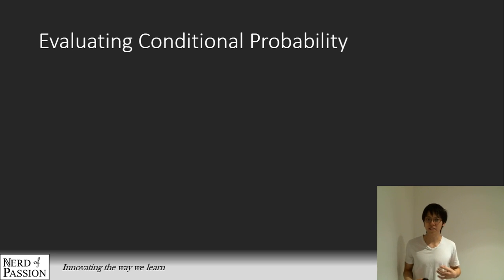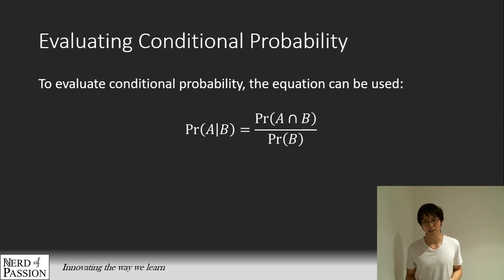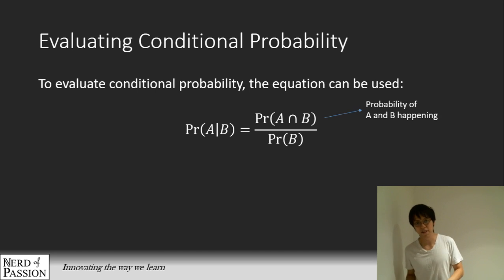Fortunately, there's a much neater way to go about this, and we evaluate it with this equation. It basically says that the probability of A given B has happened is equal to the probability of A intersect B divided by the probability of B. The numerator is because in order for A to happen given B has happened, of course they both must happen together. That's a pretty obvious one.